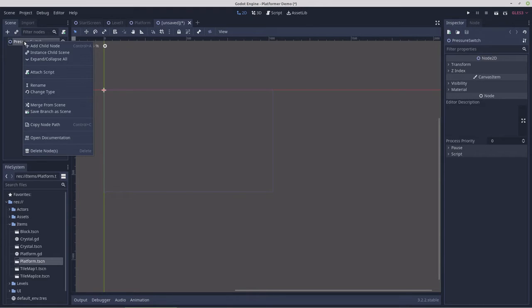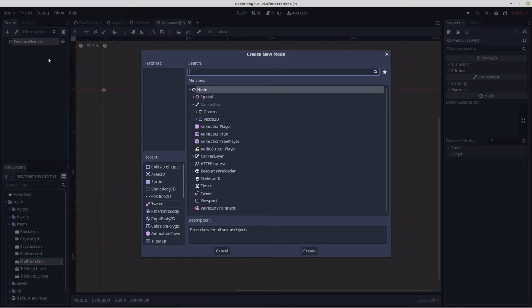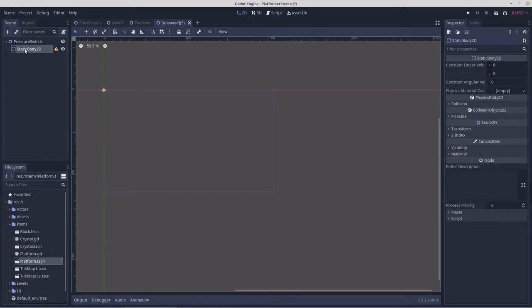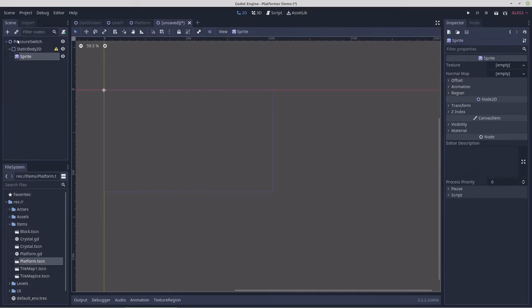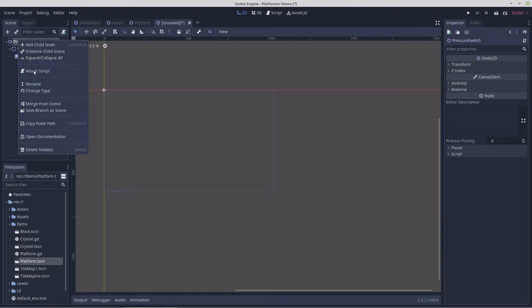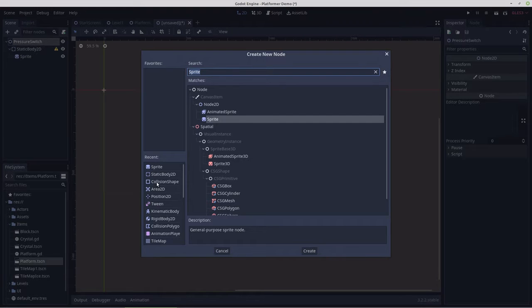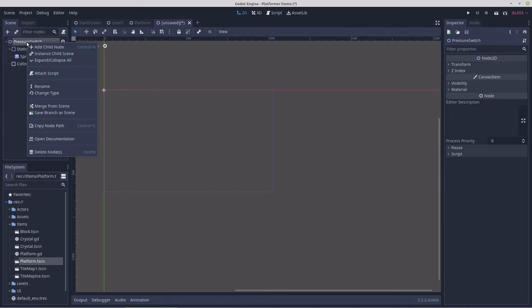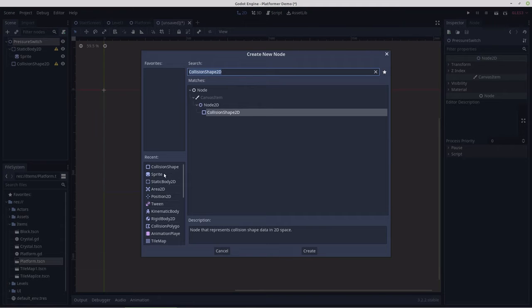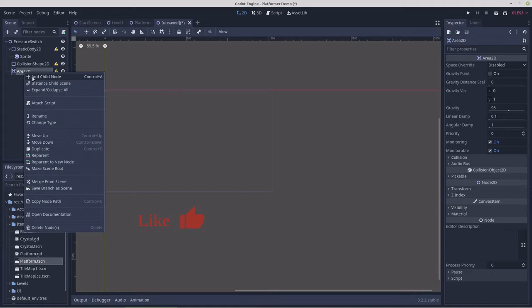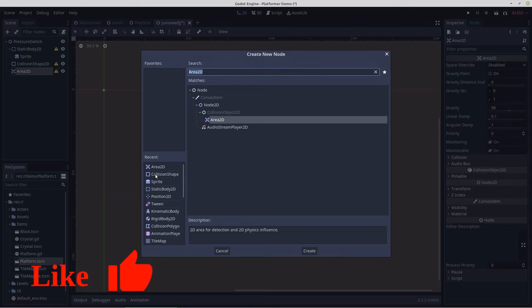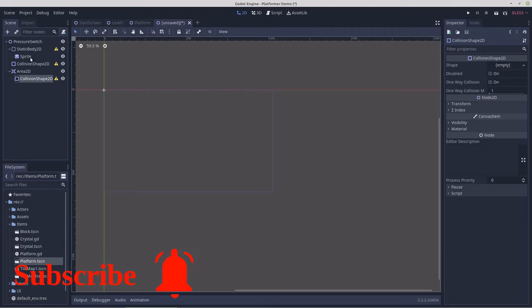Then we'll make the pressure switch into a static body with a sprite, a collision shape, an area 2D with a collision shape.